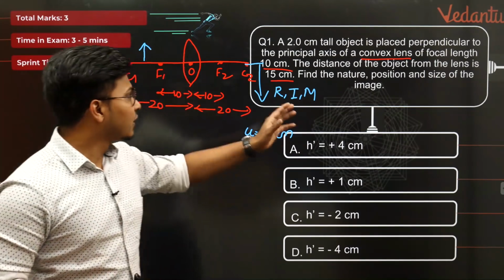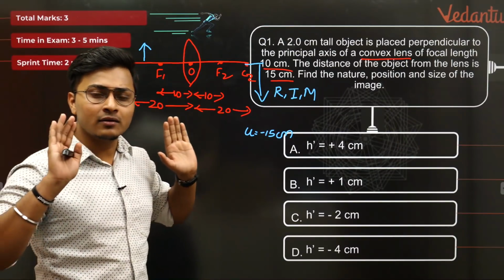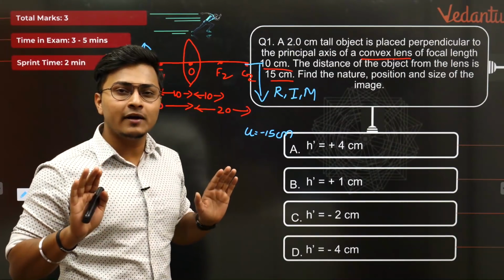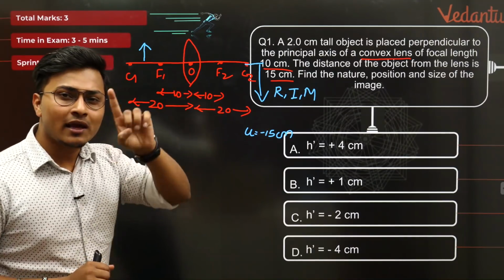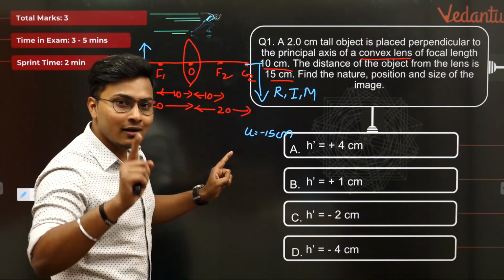What did we do? We drew the diagram. That's all we did. And this you can definitely do in 1 minute with practice, and we understood what kind of image is going to be formed. And let me tell you, we can also say what are the mathematical values here.